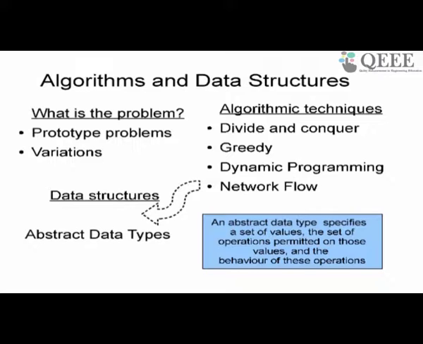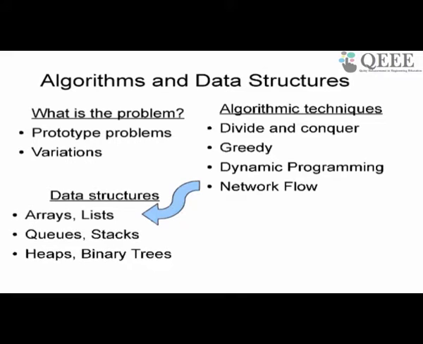Let's say. So once you know the values, the operations that you want to perform on the values, and what behavior these operations have, then you can try and design a data structure that is most efficient for doing those particular operations. So it's very important that you don't start with a data structure a priori. It doesn't make sense to start with a data structure on day one, just because you are interested. You have to first ask yourself what the problem is, then what kind of algorithm works for this problem, what kind of primitive steps are required for this algorithm, and in order to do those primitive steps efficiently, what kind of data structure you need.